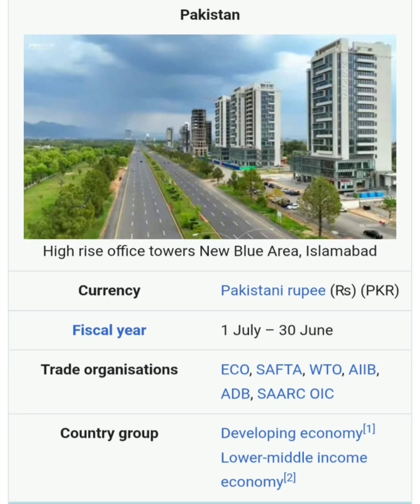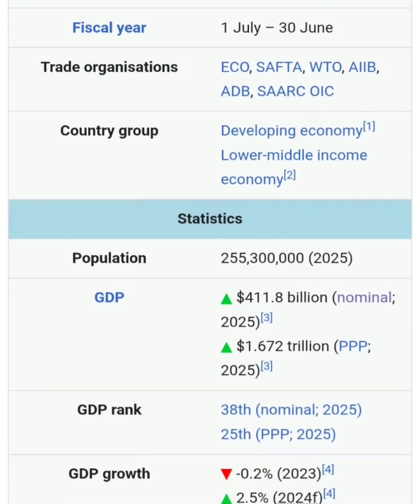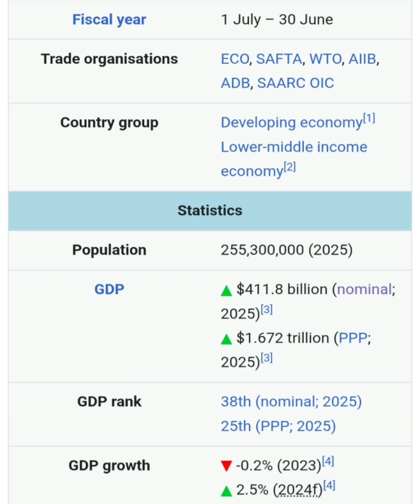Pakistan is a member of some main trading organizations, that is Economic Cooperation Organization (ECO), SAFTA, South Asian Free Trade Agreement, World Trade Organization (WTO), AIIB, Asian Infrastructure Investment Bank, and Asian Development Bank, ADB, SAARC, and OIC. Pakistan is a developing economy, and Pakistan is a lower middle income economy.